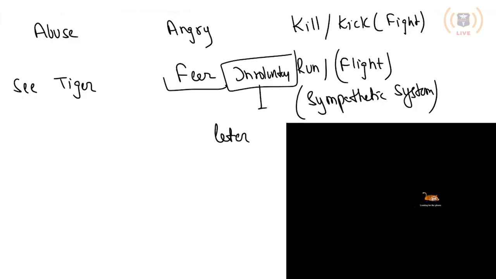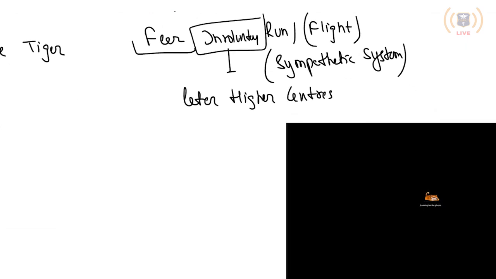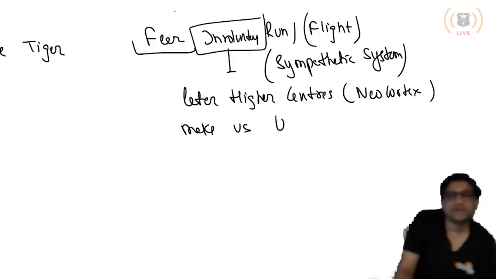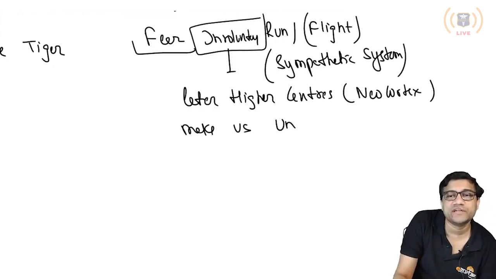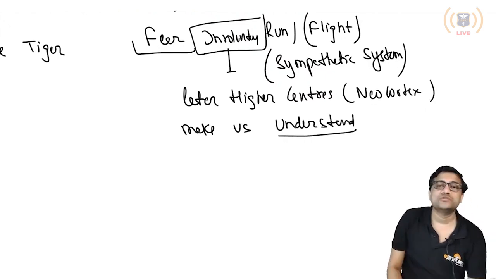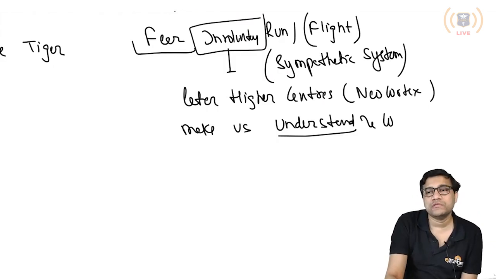Later on, your higher centers, especially the neocortex, the new brain, make us understand, which I'll discuss in some time, what that understanding is, and control.